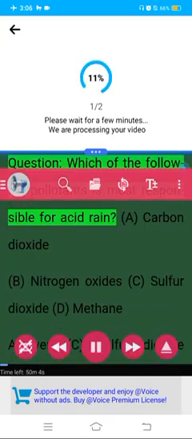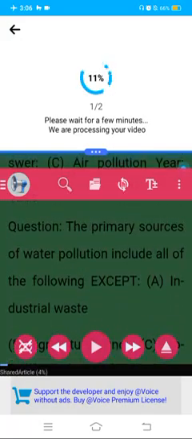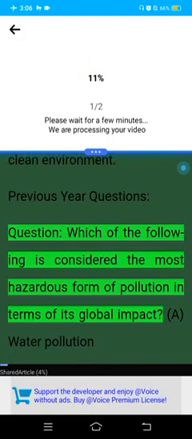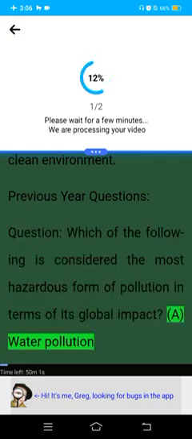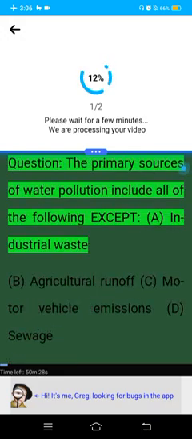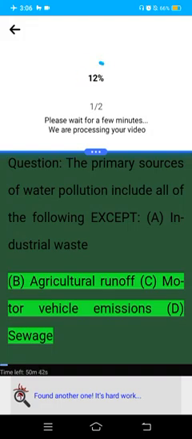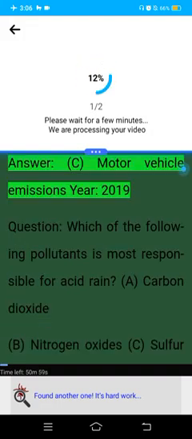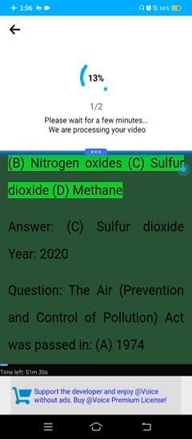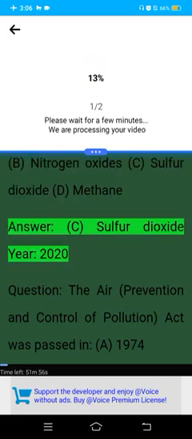Year 2019. Question: Which of the following pollutants is most responsible for acid rain? A. Carbon dioxide. B. Nitrogen oxides. C. Sulfur dioxide. D. Methane. Answer: C.